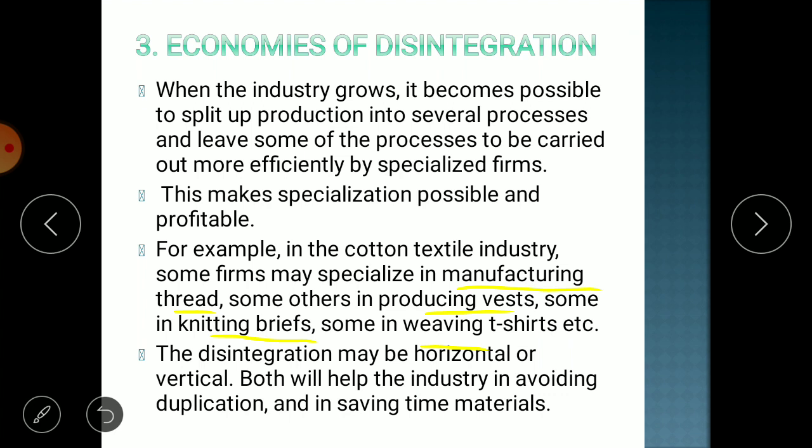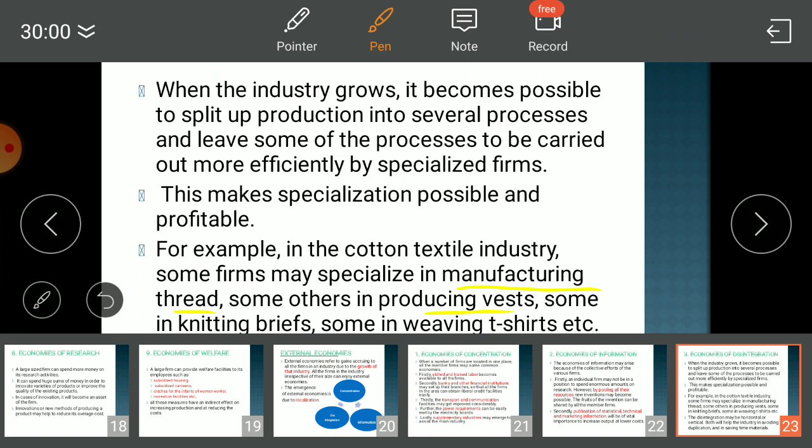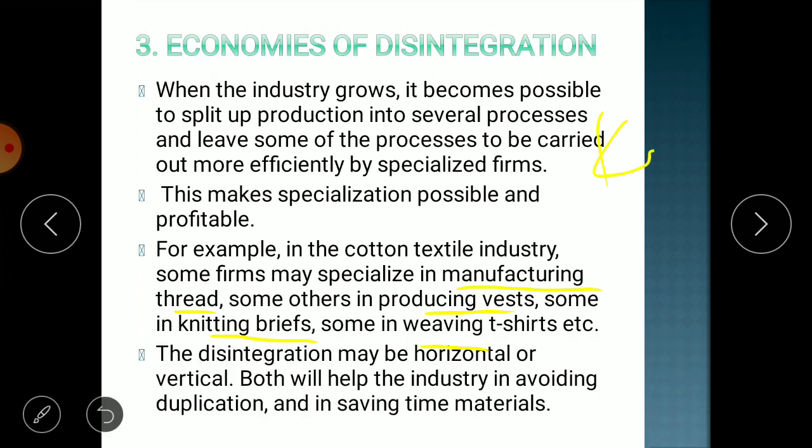We can put them all in one line of business only. But if you take the example of knitting and weaving, then it will become vertical because knitting comes first and then comes weaving. So first of all there is knitting and then there is weaving, so this becomes vertical.